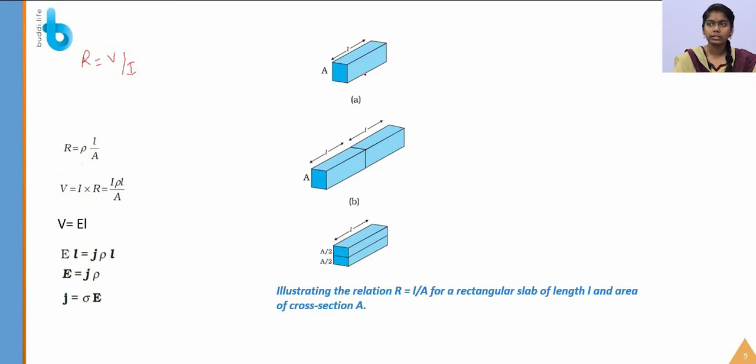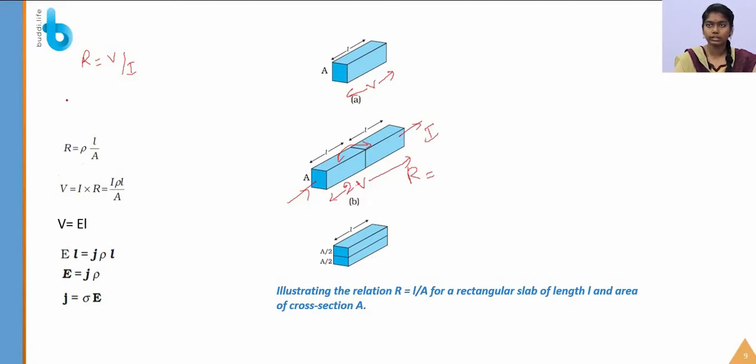Consider the slab. So the same area of slab when I take two slabs, what happens? The voltage will double. So here the voltage is V, and in this the voltage is 2V, but the current through the conductor is the same.